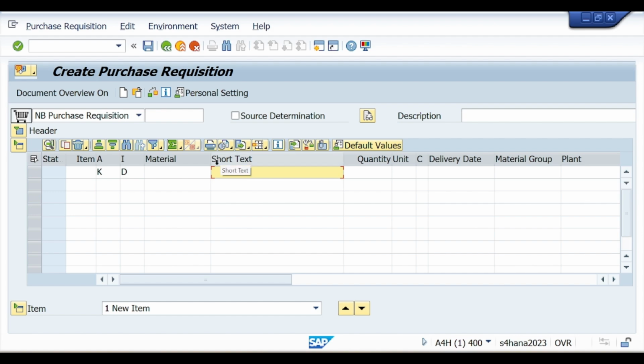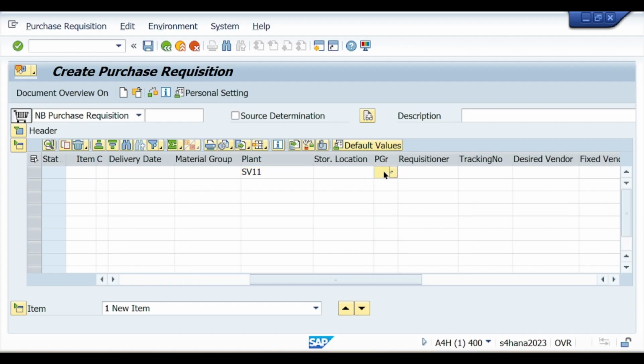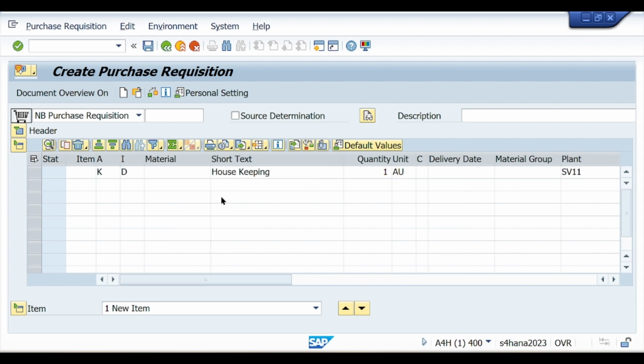We enter short text. Let's suppose housekeeping, services are housekeeping. Quantity, now I have maintained one unit, here unit of measure, quantity unit, that is AU, activity unit. Plant, let's suppose I mention SP11, for which plant, purchasing group 001, that I have mentioned. So this is the way you have maintained all the information. Now press enter.